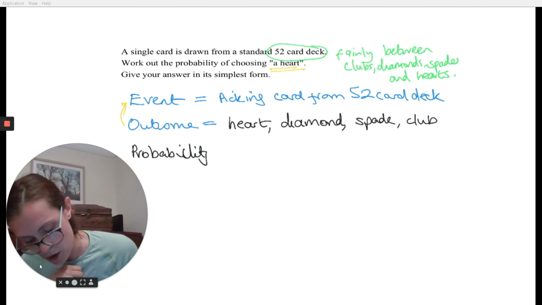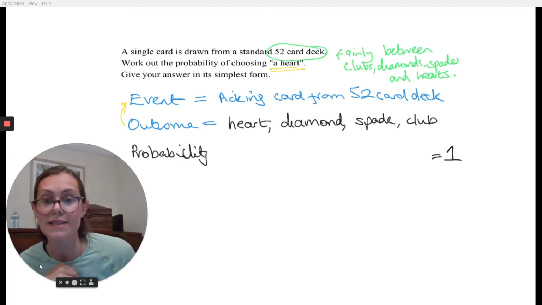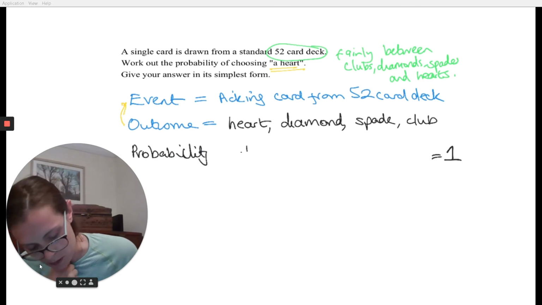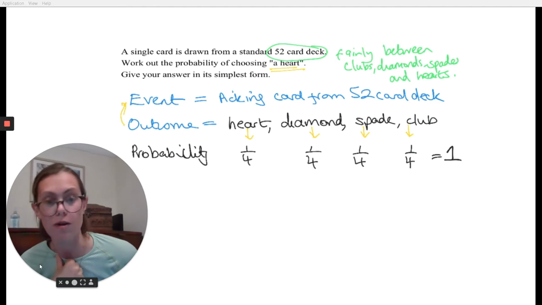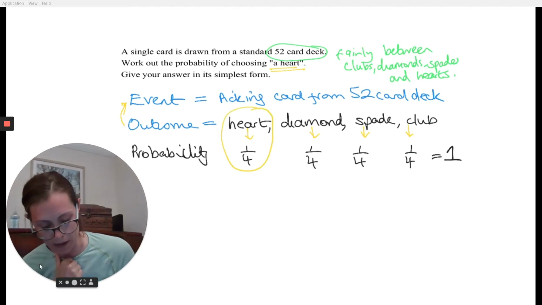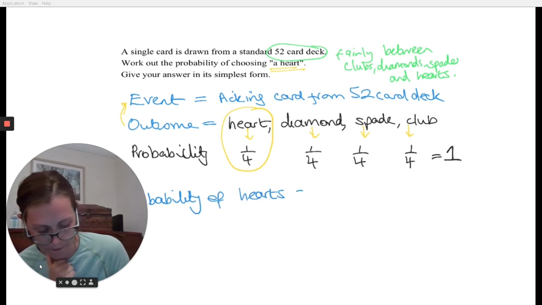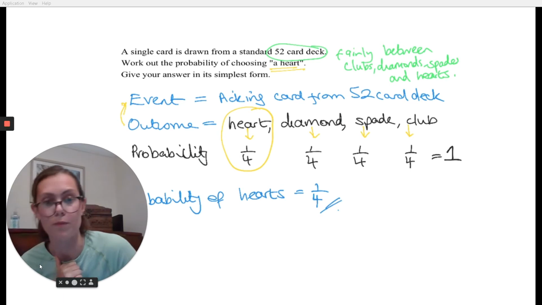So you know the probability will always equal 1, even if it isn't fairly. And then in this case, that 1 is split between 4. So this becomes 1 over 4, 1 over 4, 1 over 4, and the clubs is 1 over 4. So each of these is split fairly, which means each of these represent a quarter. So if I want the probability of hearts, well, there's only that one that meets that criteria. So final answer, the probability of hearts equals 1 out of 4, and you're done.